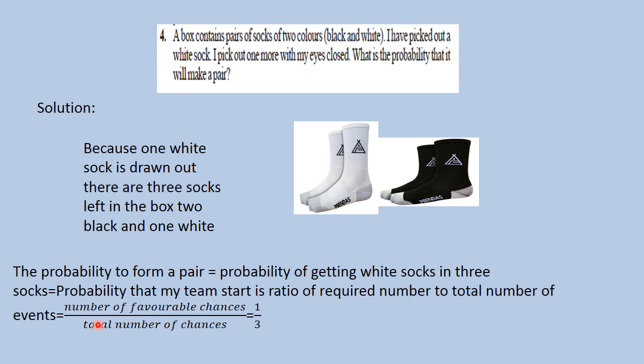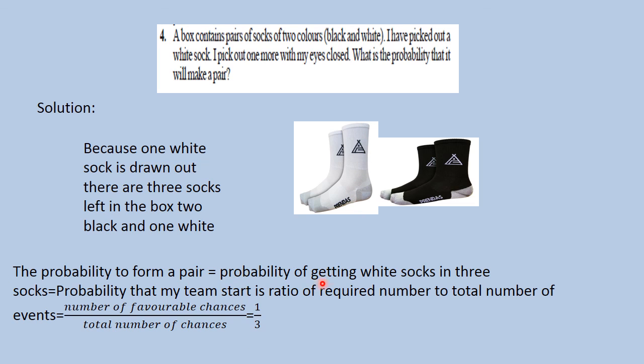So what is the probability to form a pair? To form a pair, you should get a white sock. So out of 3, we should get 1 white sock. How many chances are favoring us? Only 1 chance is favoring. 1 white sock we want. We require only 1 white sock out of how many socks? 3 socks. There are 3 socks in the box, but out of these 3 socks, there is only 1 sock which is favoring us.